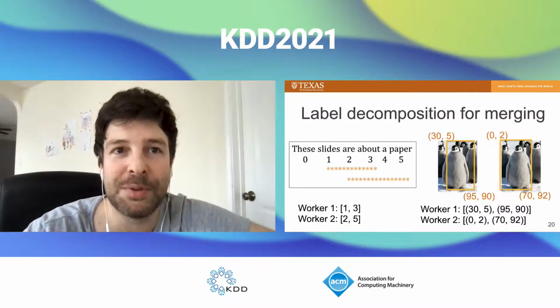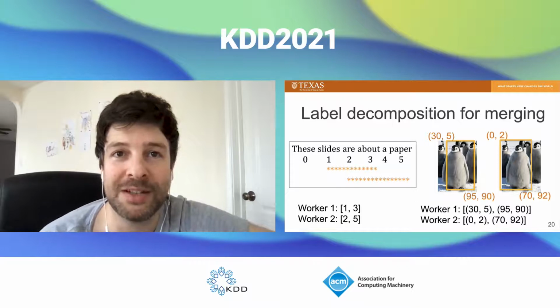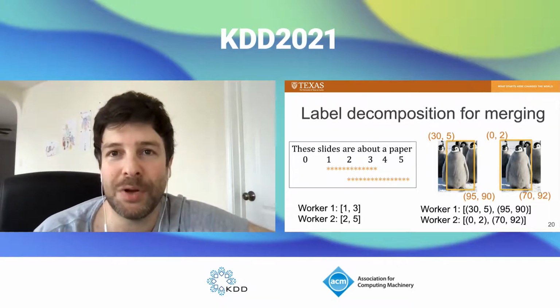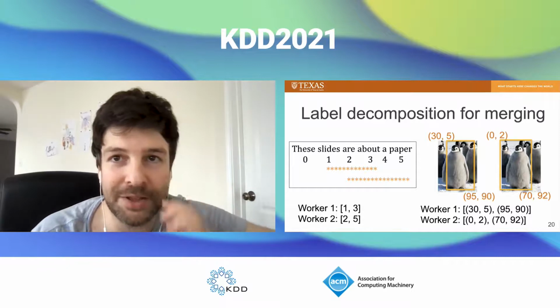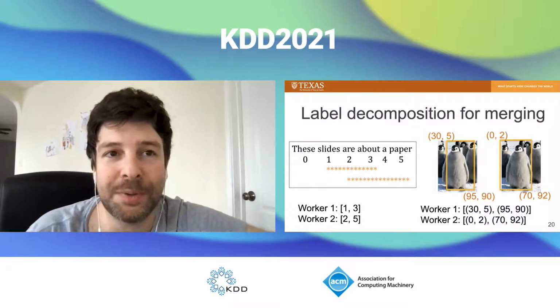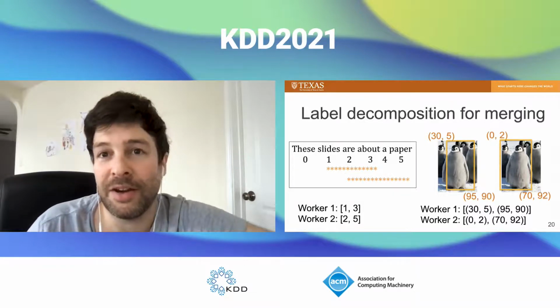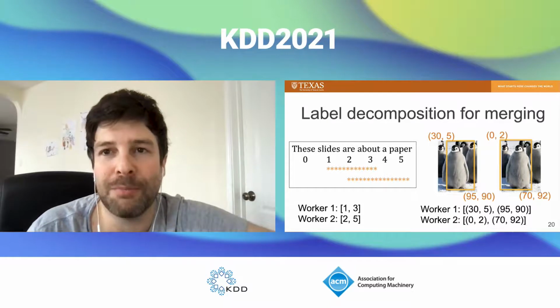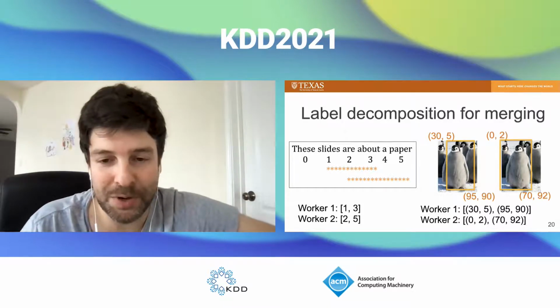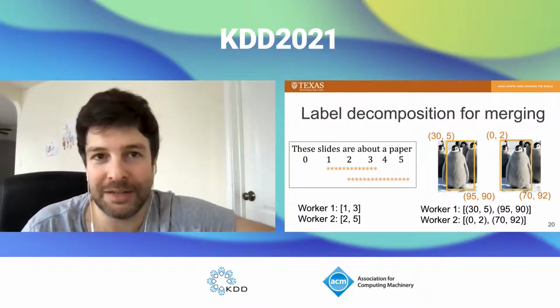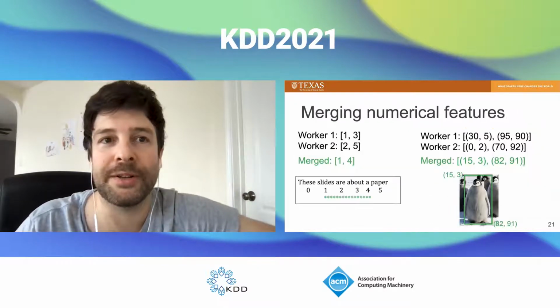For merging labels with numerical features, we start by considering each label being decomposable into fixed length key value pairs. For example, text spans can be defined by a left index and a right index, as shown here. And over here on the right, we show the same thing, but for a bounding box, which we're just decomposing into an upper left XY coordinate and a lower right XY coordinate.